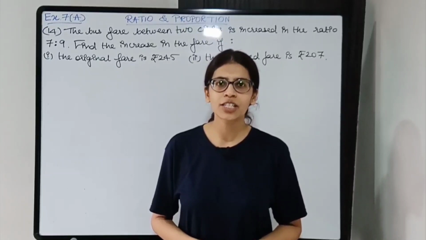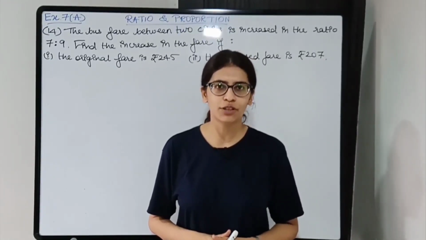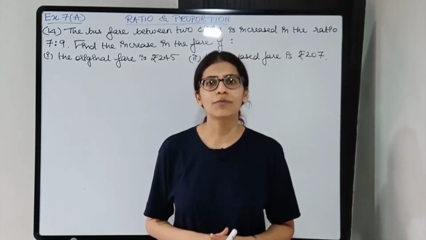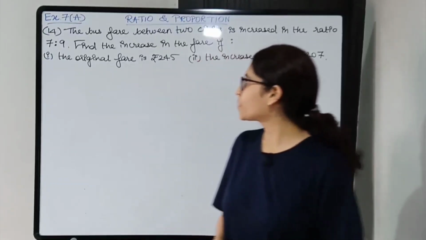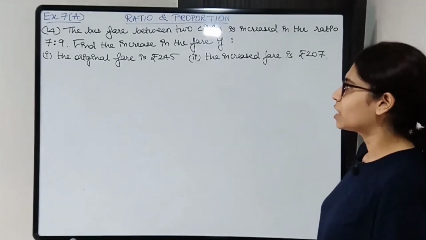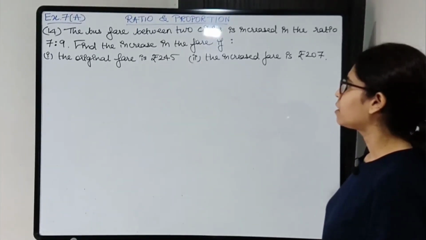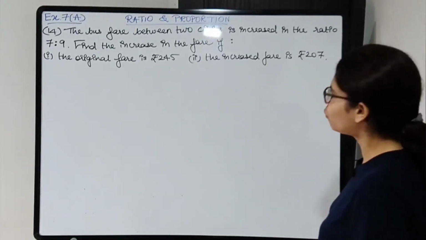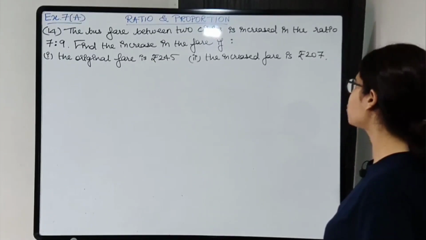In this video, we'll continue with exercise 7e from chapter Ratio and Proportion. So coming to question number 14. The bus fare between two cities is increased in the ratio 7:9. Find the increase in the fare if first part, the original fare is rupees 245; second part, the increased fare is rupees 207.